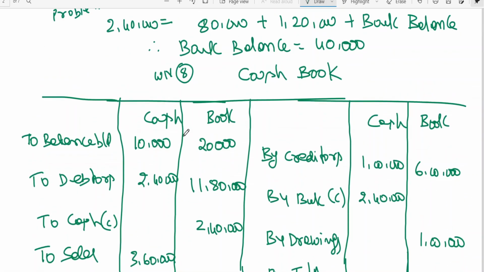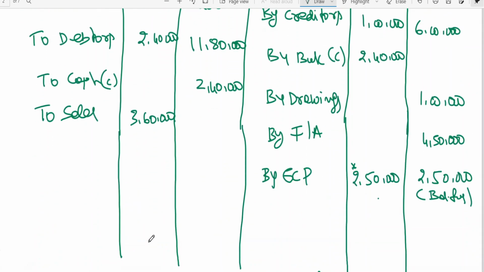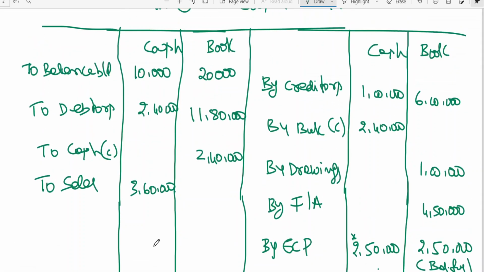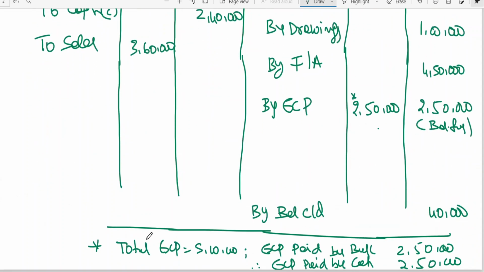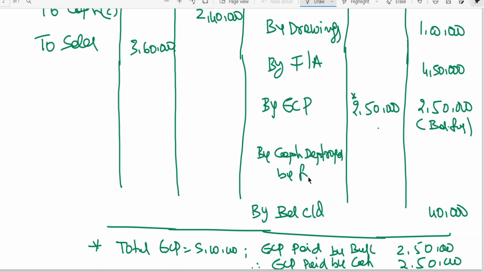So you can see 240 plus 10, 250. 250 plus 3 lakh 60,000 is coming to 6 lakh 10,000. 6 lakh 10,000 minus 1 lakh is 5 lakh 10,000, minus 2 lakh 40,000 is 2 lakh 50,000. So here, cash destroyed by fire is 20,000. Did you all get it? Cash destroyed by fire is how much? 20,000 rupees.